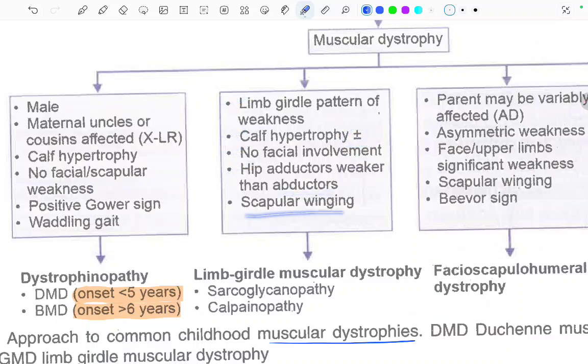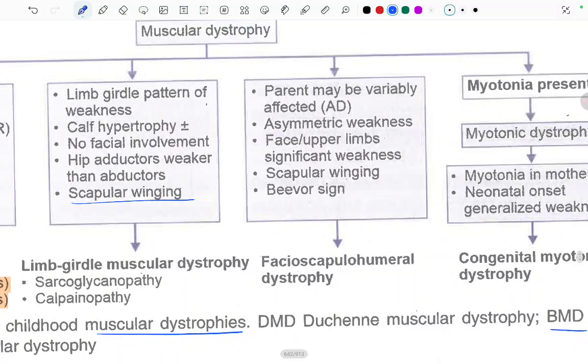And there can be scapular winging also. Moving ahead to facioscapulohumeral dystrophy, in which the parent may be variably affected because it is autosomal dominant. If there is asymmetric weakness, significant weakness of the face or upper limb will be found. Scapular winging and the Beevor sign.